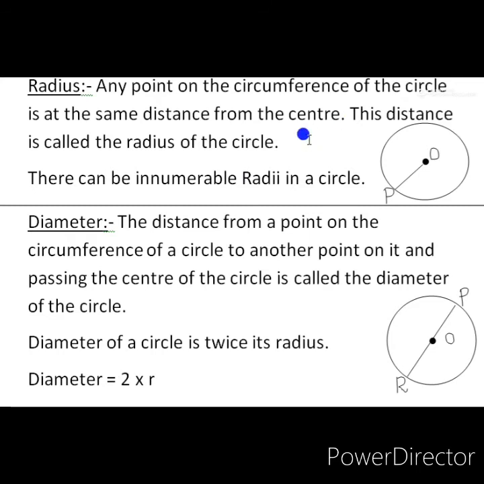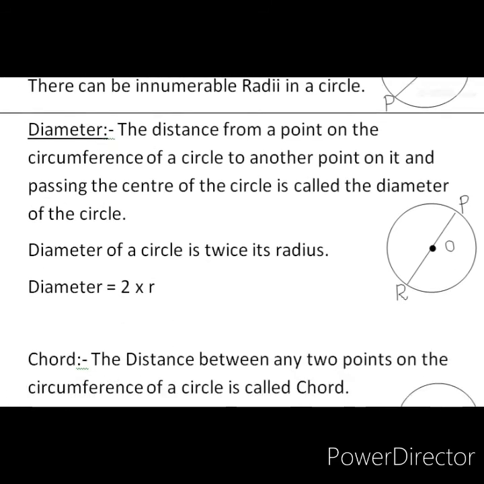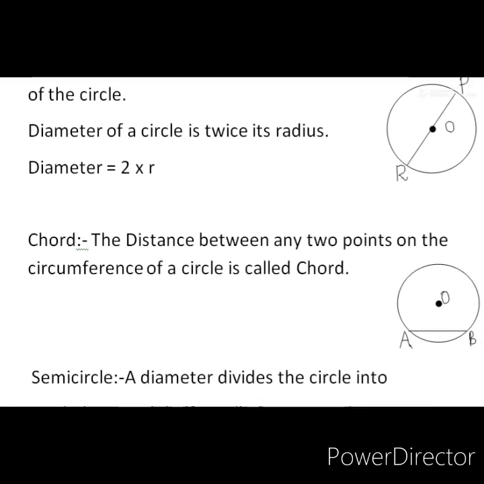Now we'll move to the next important point. Chord. What is a chord? Students, we know that radius is starting from the center of the circle to the circumference of the circle. But diameter is, both the endpoints are on the circle only. Here a chord is also a line segment which has two endpoints on the circle. But one difference is that a diameter should pass through the center of the circle, but for a chord it is not necessary to pass through the center of the circle.